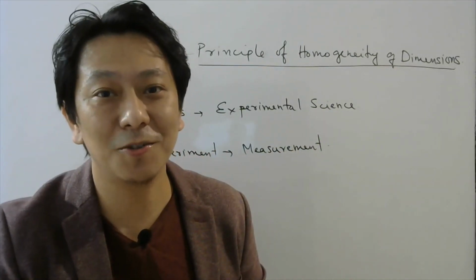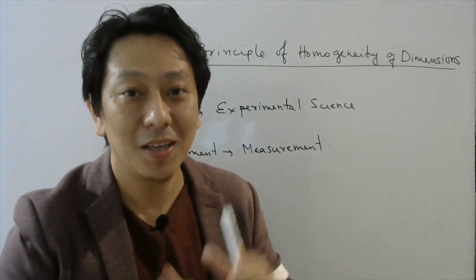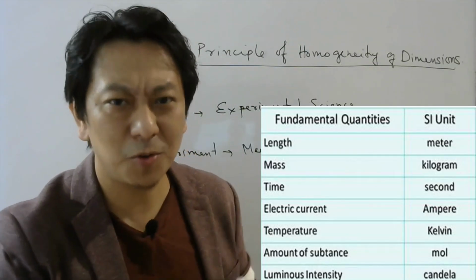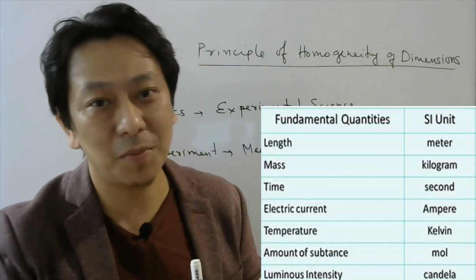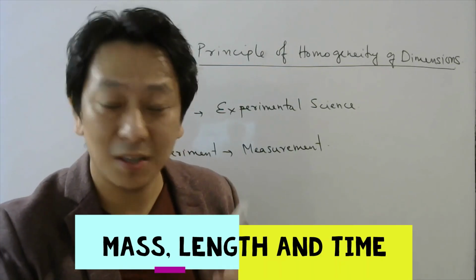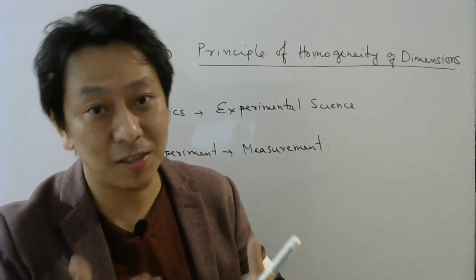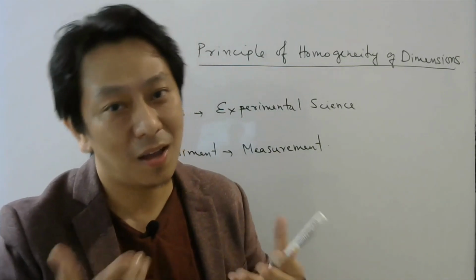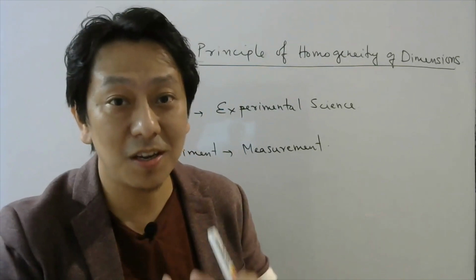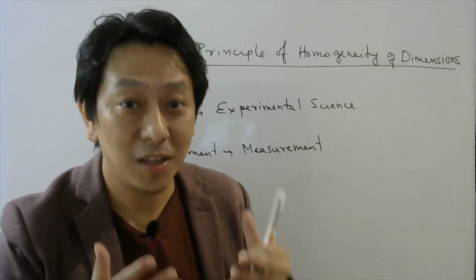So which quantities are chosen as fundamental quantities? Well, that depends on the system of units. In the SI system, there are altogether 7 fundamental quantities, but for today's class, we need to know 3 fundamental quantities, which are mass, length and time. Because there is no relation for mass in terms of length and time, there is no relation for length in terms of mass and time, and there is no relation for time in terms of mass and length. So these 3 are fundamental quantities because they cannot be expressed in terms of each other.